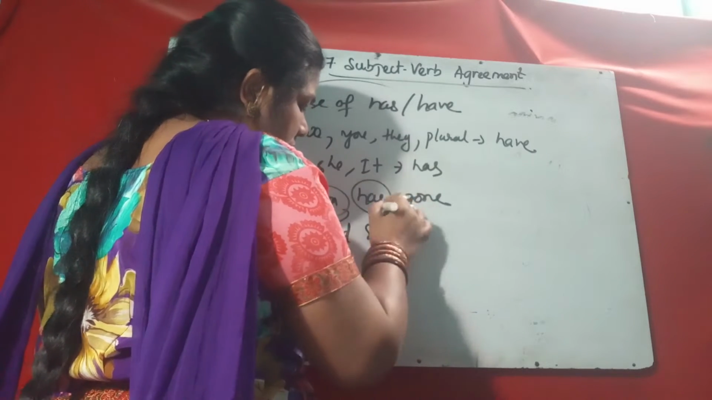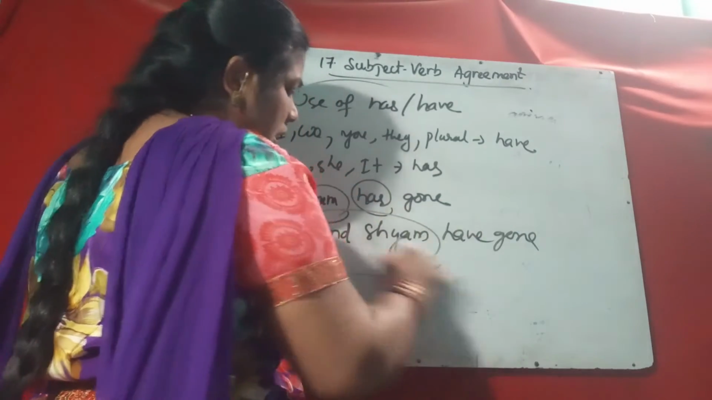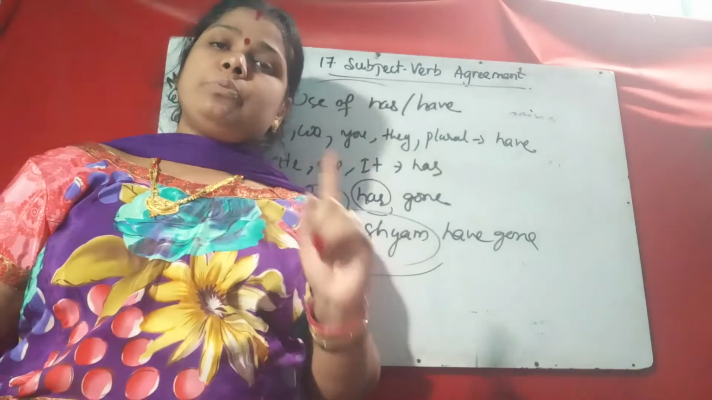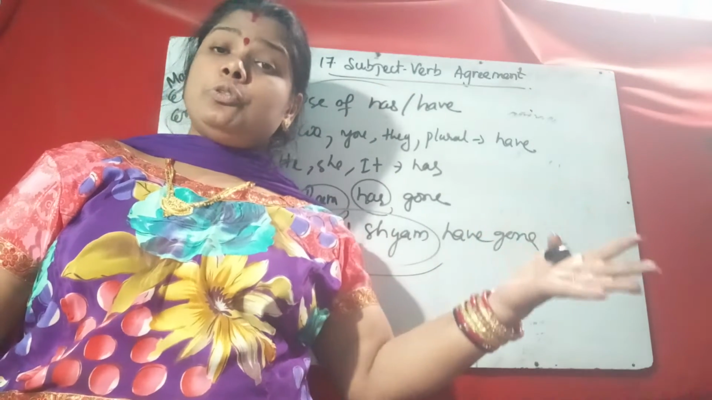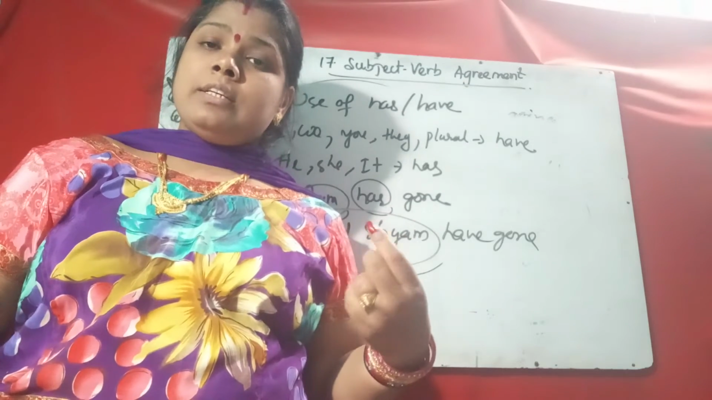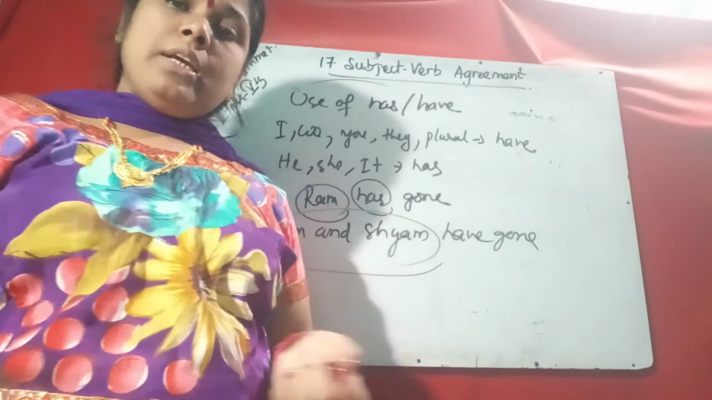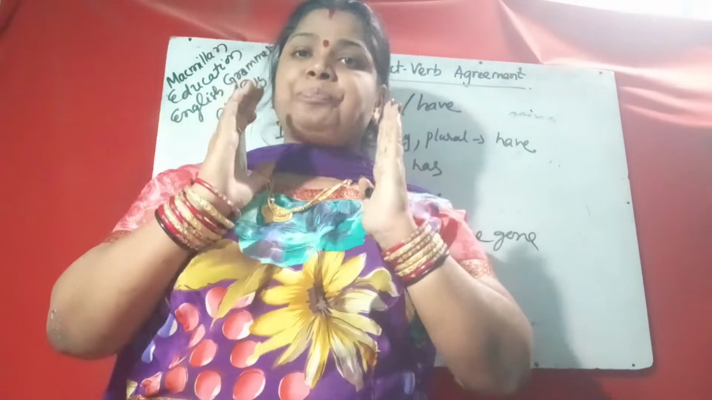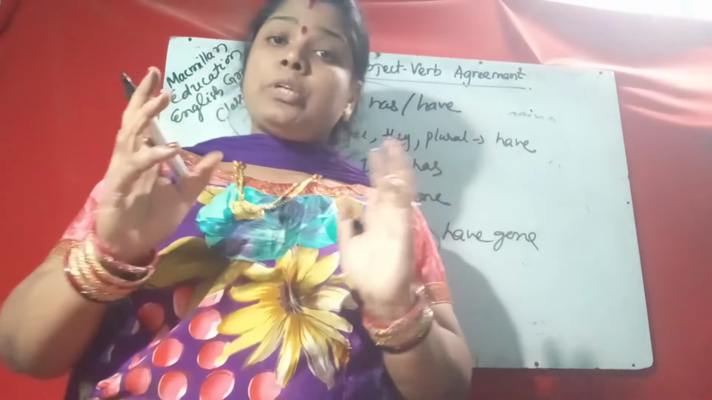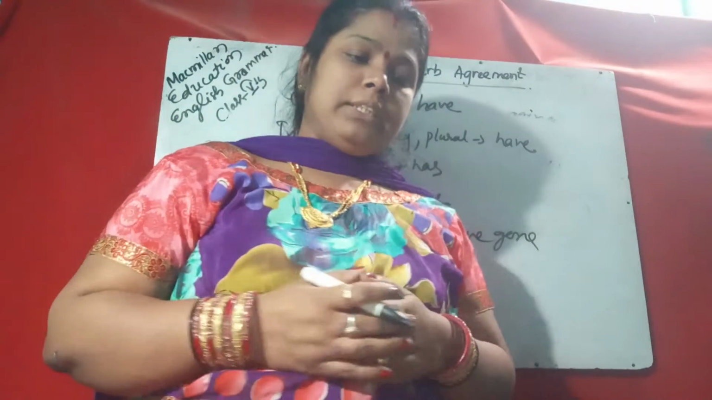Here it is not "has", it is "have", because Ram and Shyam are counted as a plural subject. So there, you do not use "has", you use "have". I have. I and you have. So here also, if the subject is plural, or two names or two nouns are there, that is considered as a plural subject.